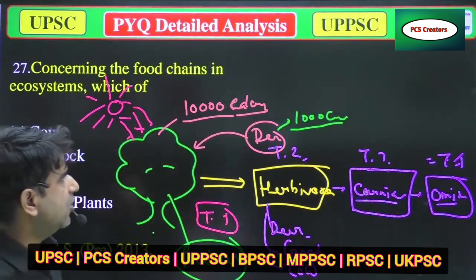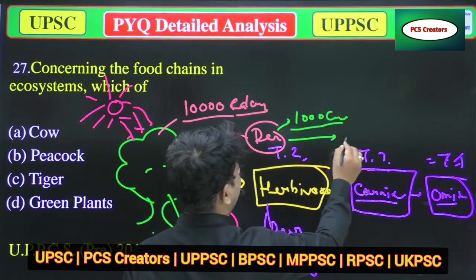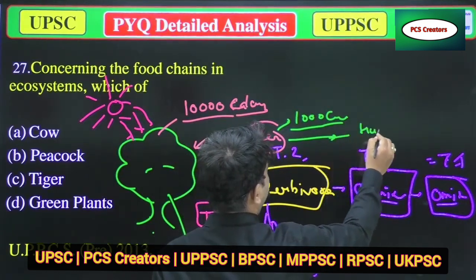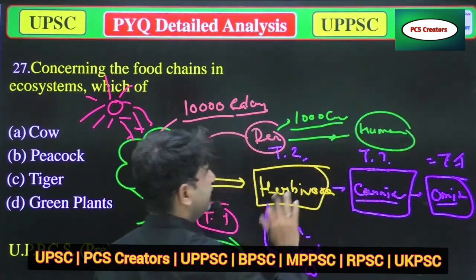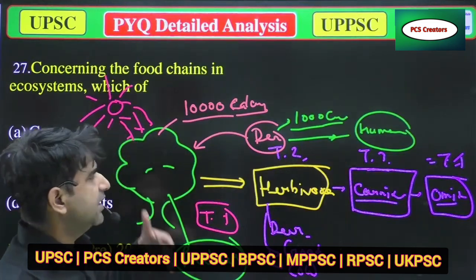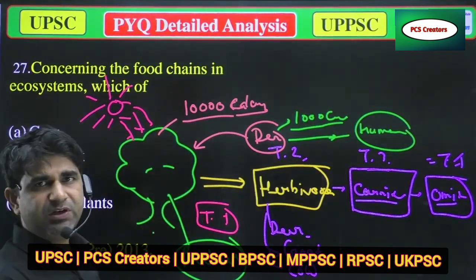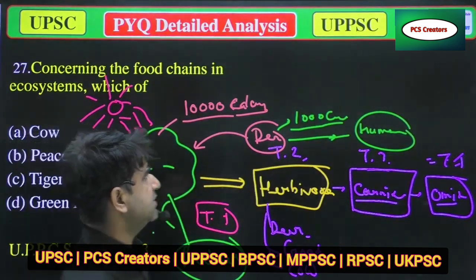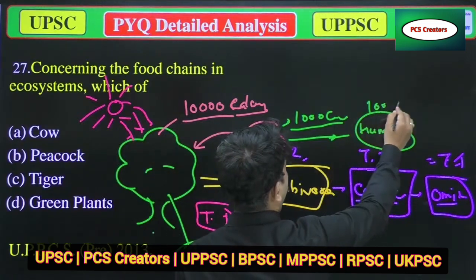And if a human being eats that deer fully, only 10% will go inside the body of that human being, meaning that will be 100 calories.